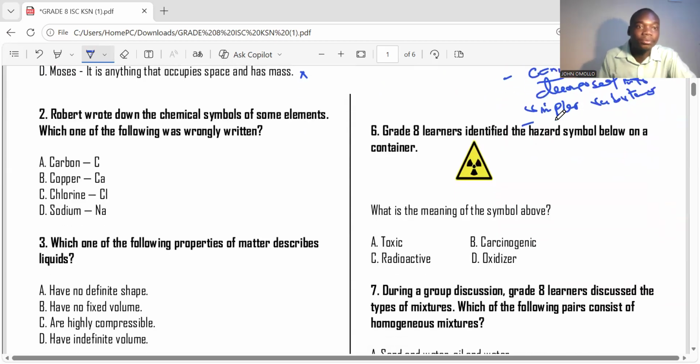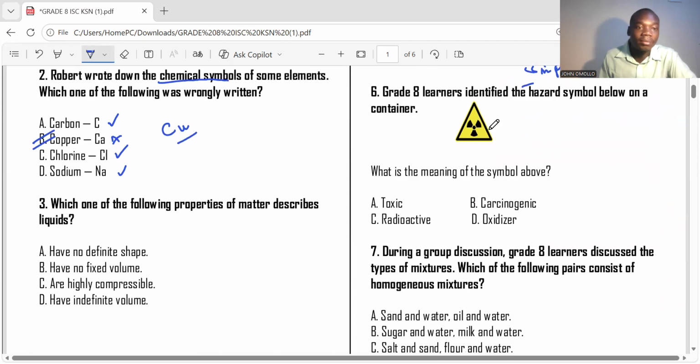Number 2. Robert wrote down the chemical symbols of some elements. We know that chemical symbols are taught in grade 8. Which among the following was wrongly written? Carbon, that is true, C. Copper, no. Copper is cuprum, capital C, small u. Chlorine, Cl. Sodium, Na. So the element that is wrongly matched according to its chemical symbol is copper, which should be Cu, but rather not Ca.